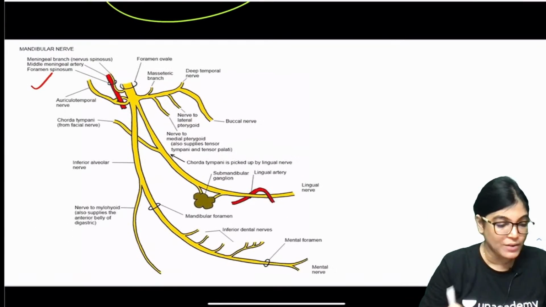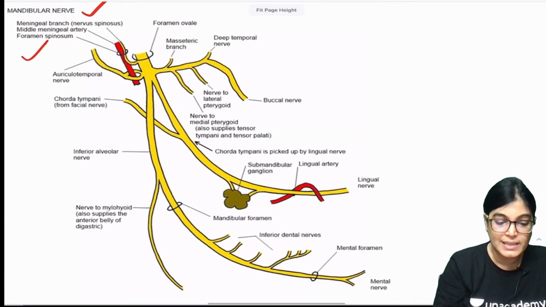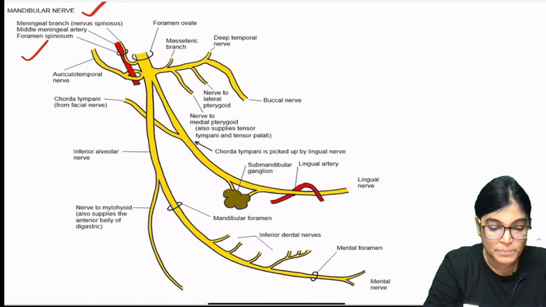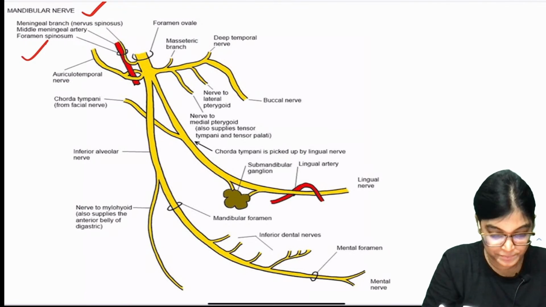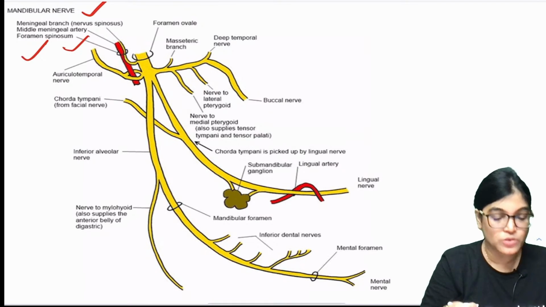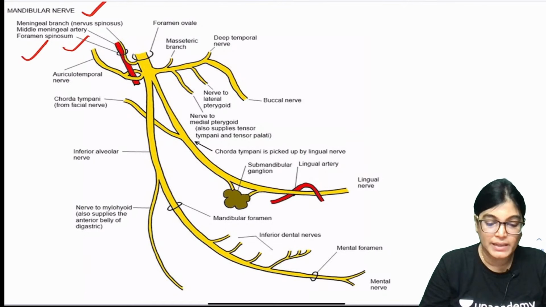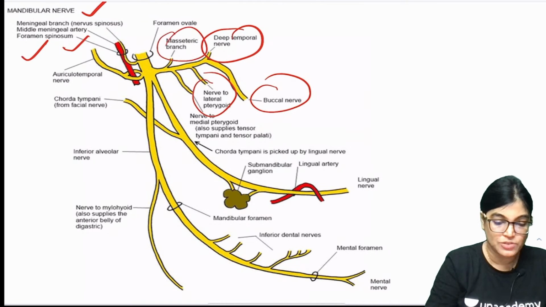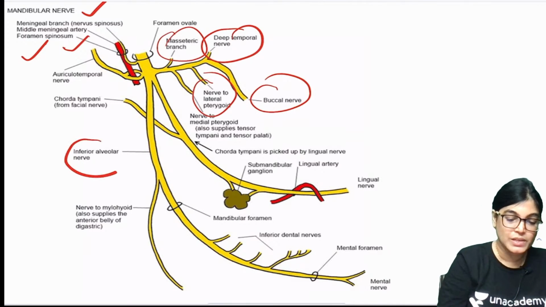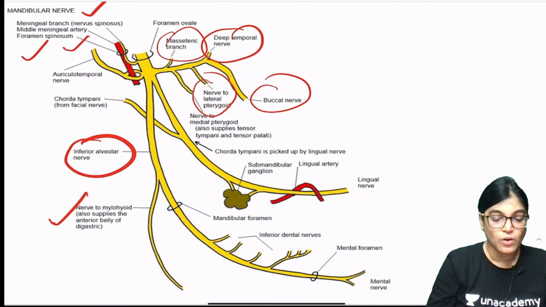Now firstly, I want to show you the whole course of the mandibular nerve. The mandibular nerve, a branch of the trigeminal nerve, gives branches from its trunk. It gives a branch here from the trunk, the nervus spinosus, which passes through the foramen spinosum, and also the nerve to medial pterygoid. It also gives anterior divisions: deep temporal nerve, buccal, lateral pterygoid, masseteric nerves, and sensory nerves, the inferior alveolar nerve, and the nerve to mylohyoid.